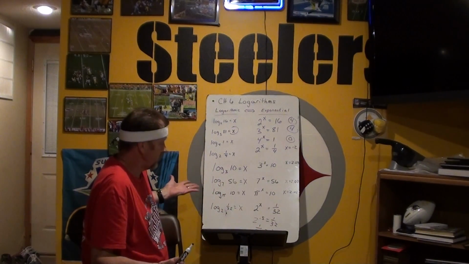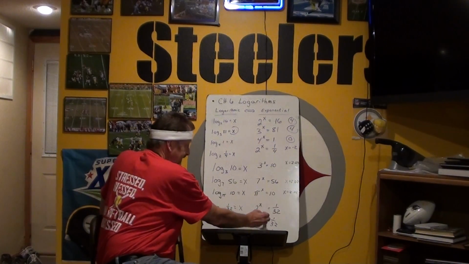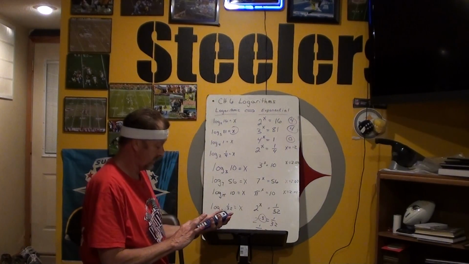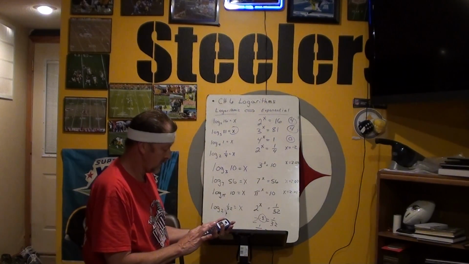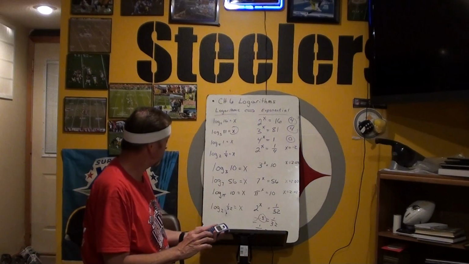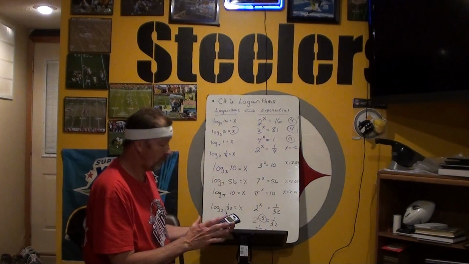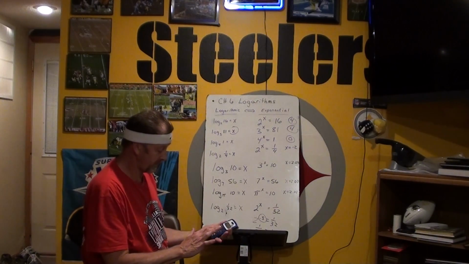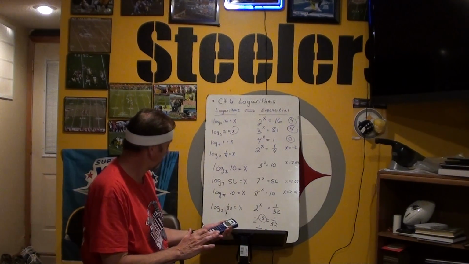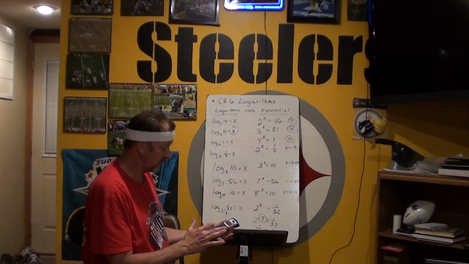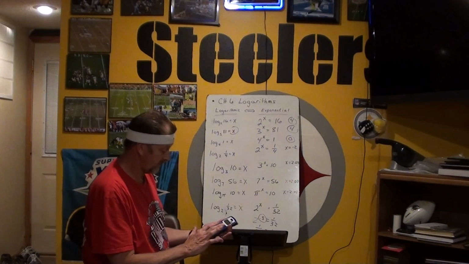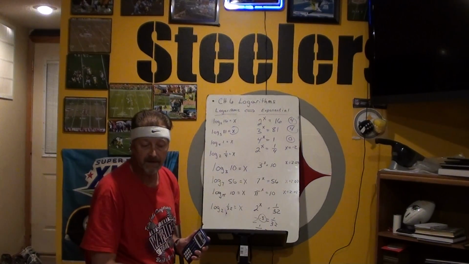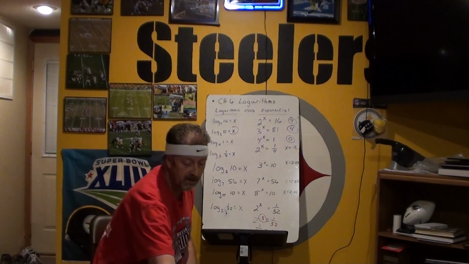So we kind of already know our answer is negative 5, but let's prove it with our calculator. So let's put in log, I have a hard time finding that button, log of 1/32. So I'm going to put in my parentheses, I'm just going to put 1 divided by 32. I'm not going to go shooting for a decimal number. I'm just going to write that in there, divided by log of 2. And I get, ta-da, negative 5, which is what I kind of already figured I was going to get.